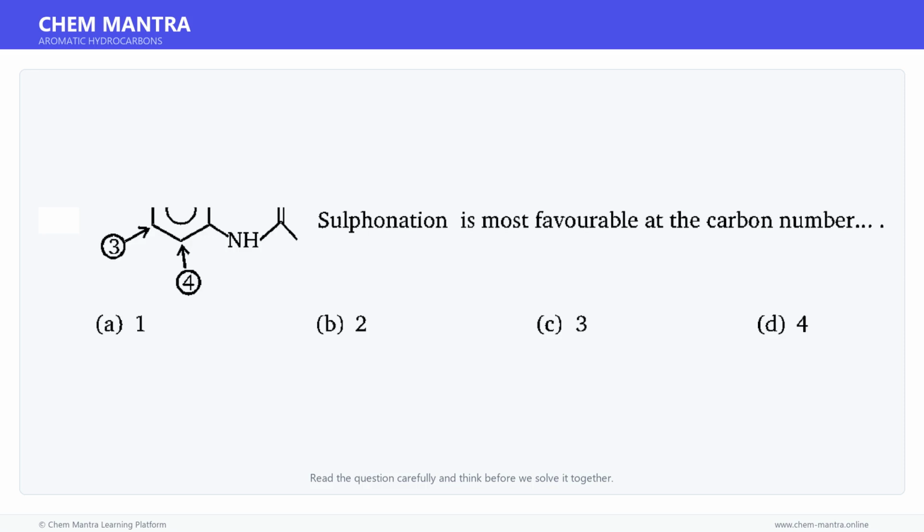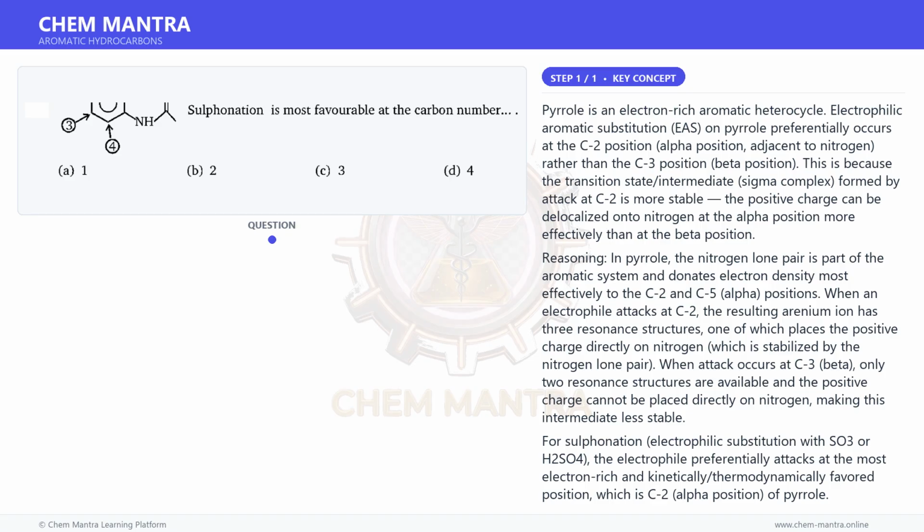Here is a question. Read it carefully and think about the answer. Let us solve it step by step. Let us first understand the key concept here. Pyrrole is an electron-rich aromatic heterocycle.